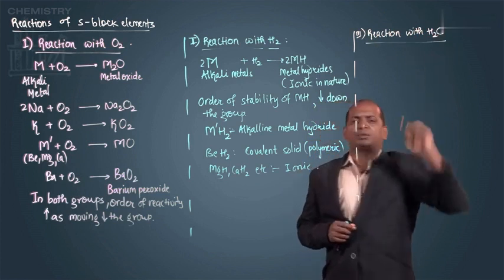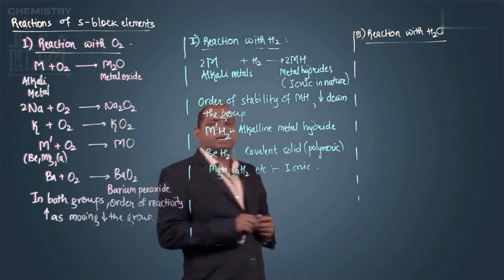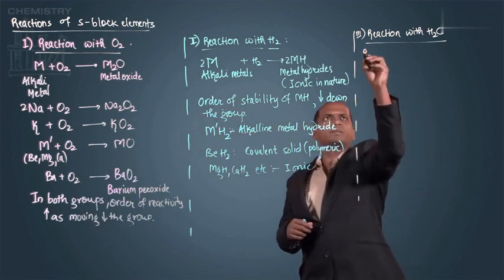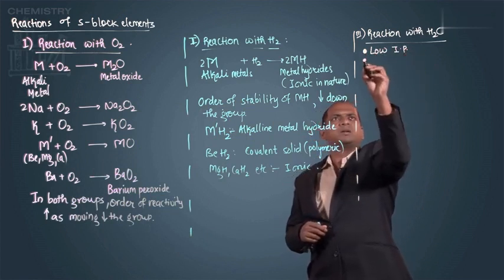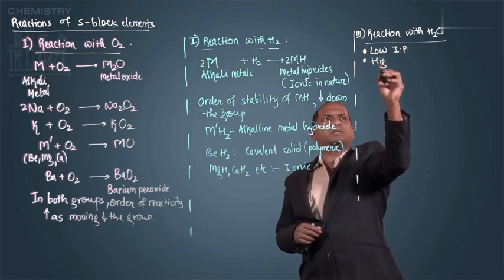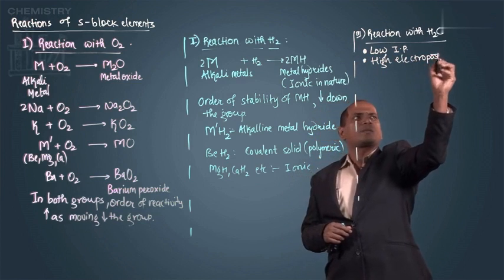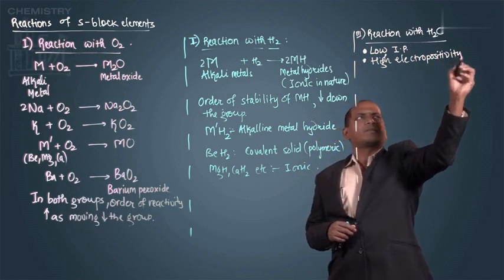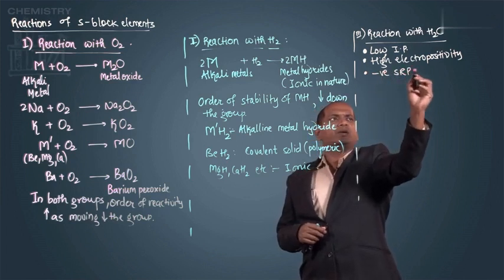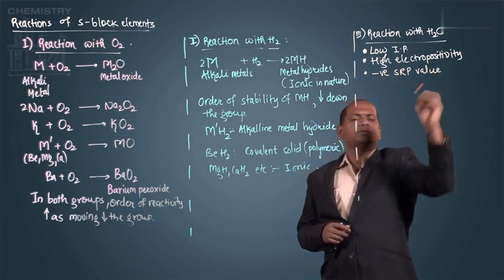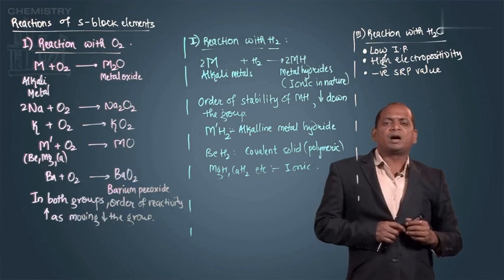Being low ionization potential, high electropositivity and negative standard reduction potential, so, low ionization potential, high electropositivity and negative SRP values, standard reduction potential values, they react with water, liberating hydrogen gas.